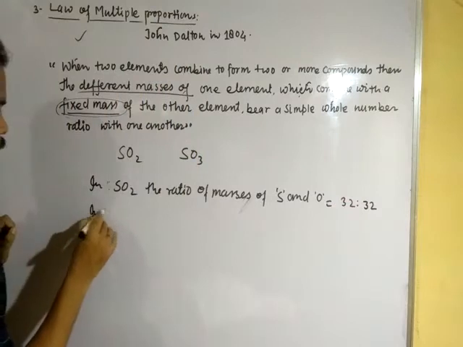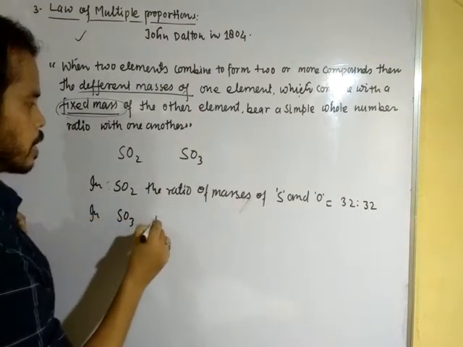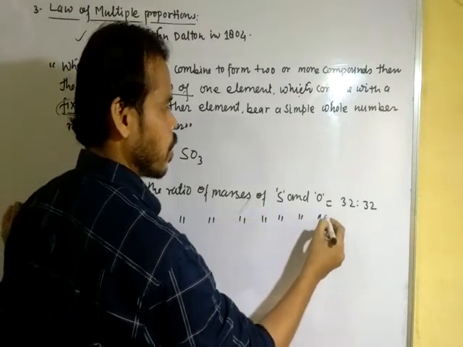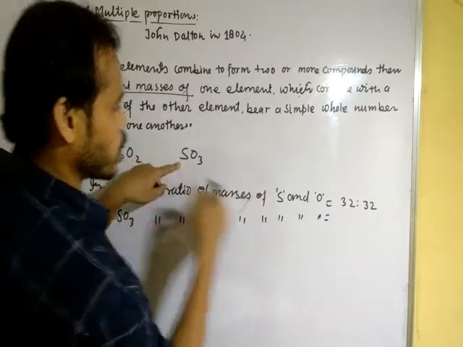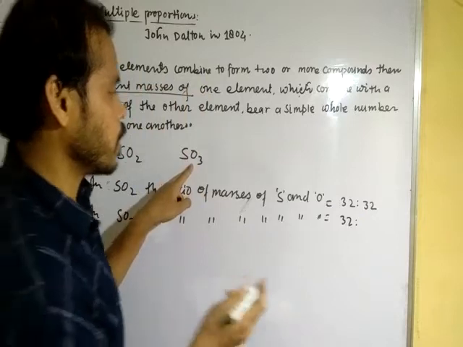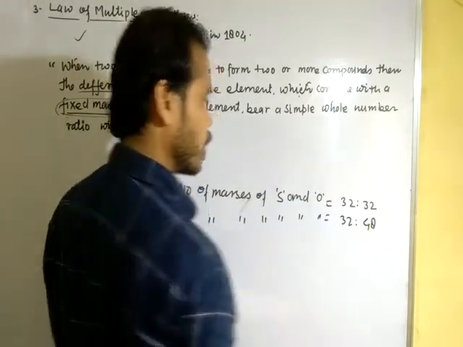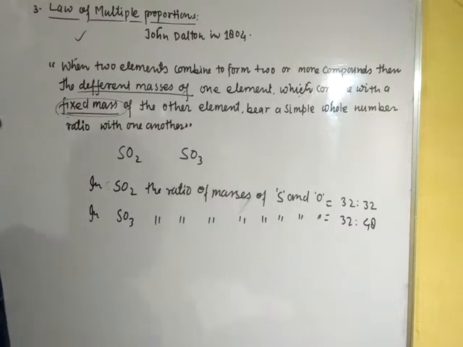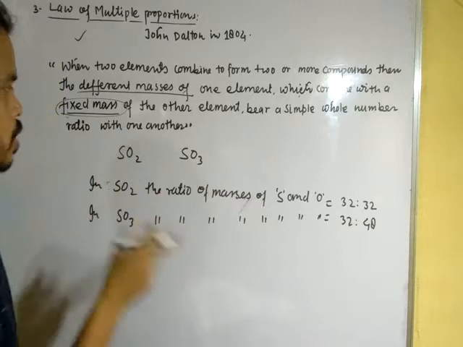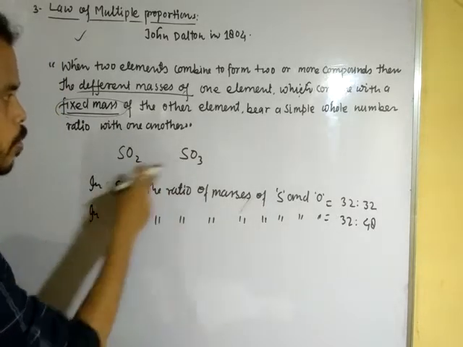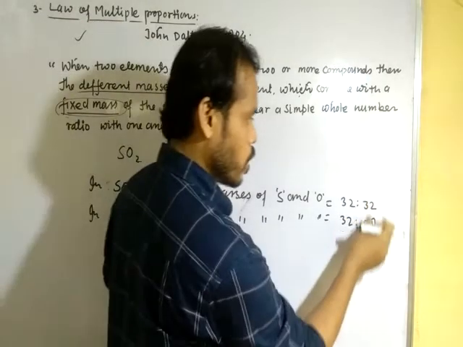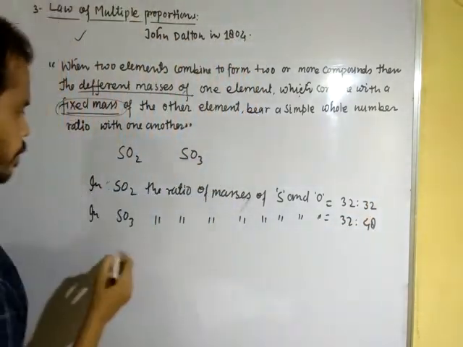But in sulfur trioxide, the ratio of masses of sulfur and oxygen is 32 parts sulfur and 48 parts oxygen.